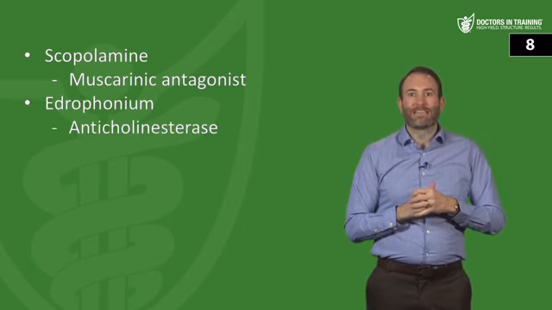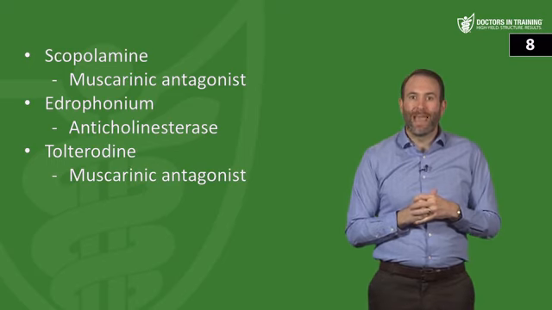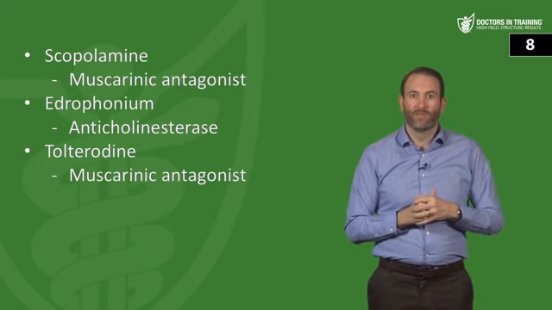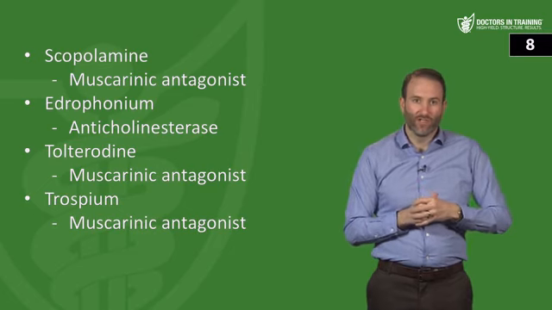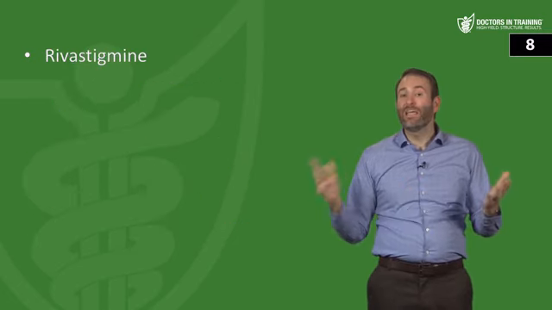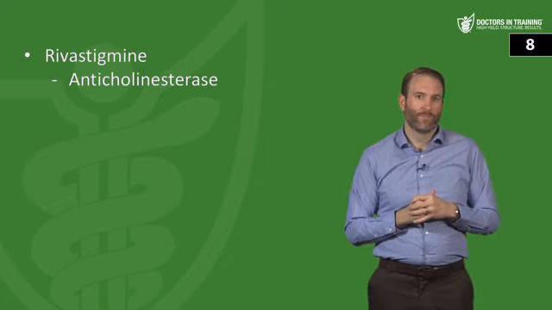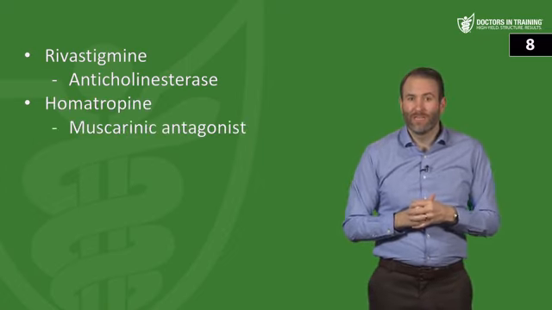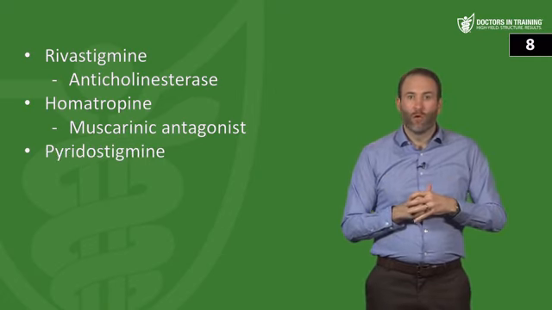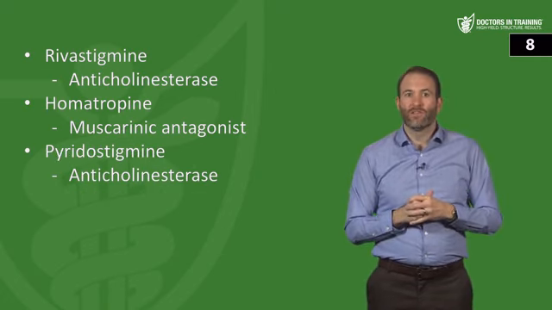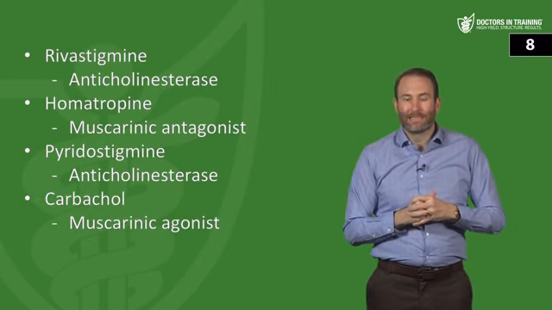Edrophonium, finally, we have an anticholinesterase. Tolterodine, that's going to be a muscarinic antagonist. That's going to be used for urge incontinence. Trospium is a muscarinic antagonist, again, urge incontinence. Rivastigmine is an anticholinesterase. We use that one for Alzheimer's disease. Homatropine, that's going to be a muscarinic antagonist, very similar to atropine. Pyridostigmine is an anticholinesterase. And then carbachol is a muscarinic agonist.